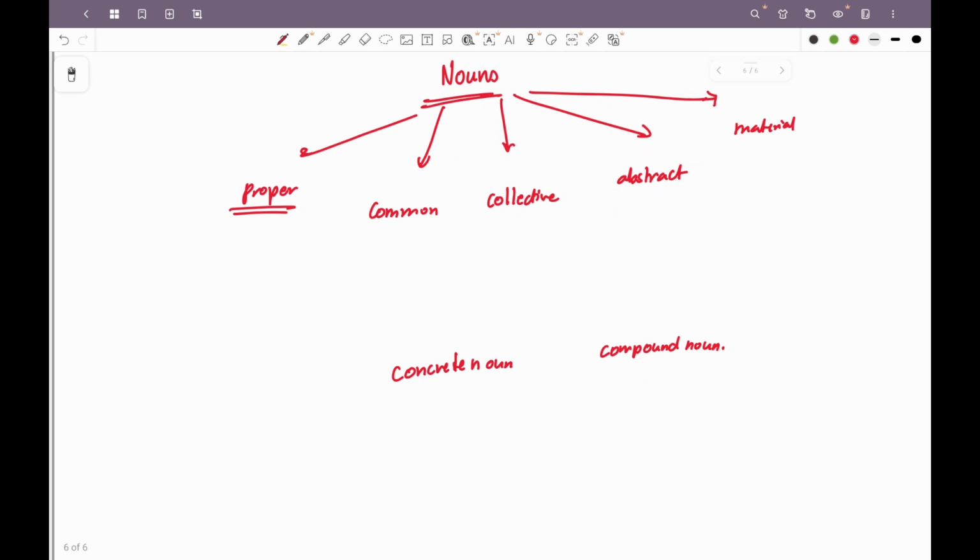Why is it important for you to understand if it's a singular noun or a plural? Because the verb conjugations will depend on that. For singular nouns, there is a different verb conjugation. For plural nouns, there is a different verb conjugation.